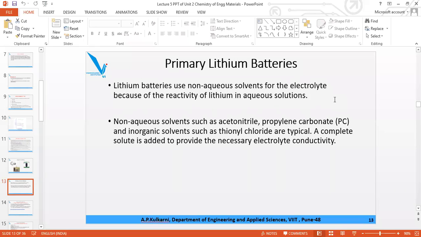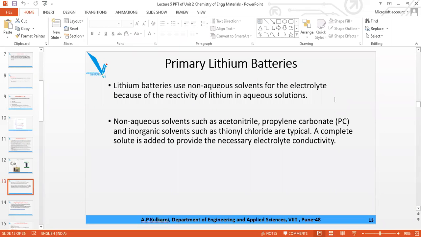Other than moisture, what can you use? Any organic solvent or inorganic solvent. Remember the three names: acetonitrile, propylene carbonate, which you can call PC, and 1,2-dimethoxyethane. These are the three organic solvents which you can use as the electrolyte.